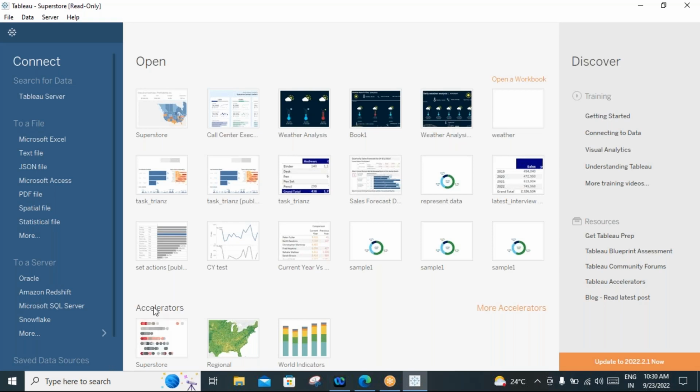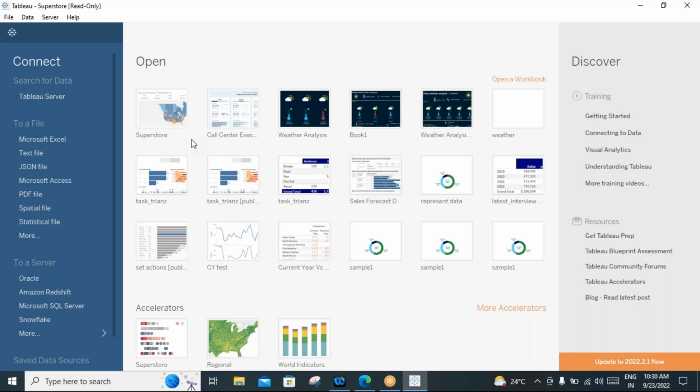All right. So how can we connect to the data source? This is the Tableau Desktop window, where we can build different kinds of visualizations. In Tableau, we mainly have 5 different components. Can anyone tell me what the 5 different components are? What are all the components of Tableau?